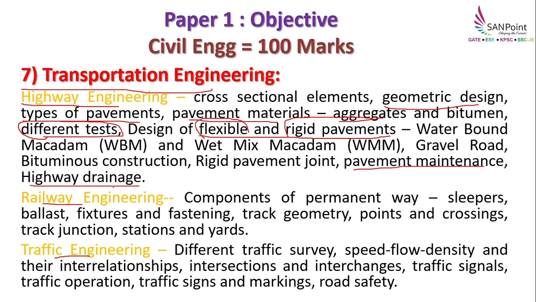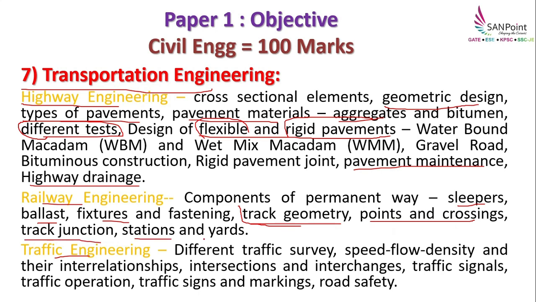So here you will be studying about how you have to calculate the discharge and what is the method of providing the various drainage systems for the highways. Next is railway engineering. So in this, the components of the permanent way like sleepers, in detail you have to study, ballast, various fixtures and fastening used for the railway track, and what is the track geometry, same as that of highway geometric design. Here also you will do cant calculation, radius calculation. So all that you will be studying in detail here, as well as points and crossings. That is, your railway track crosses here, so they are called points and crossings.